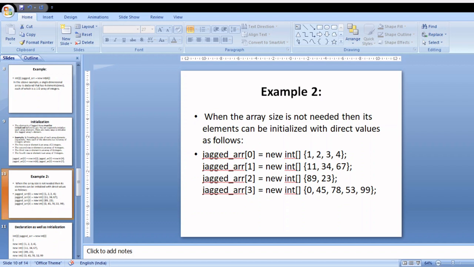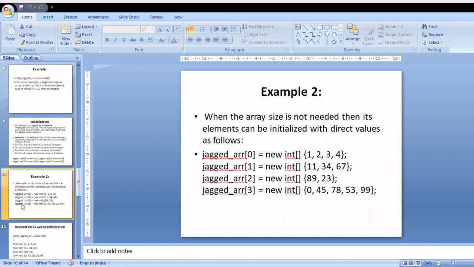In the 0th location there is one value. In the first location there is one value. In the second location there is another single element. But here, at the 0th index position you have this complete set. At the first index position you have this complete set. At the second position this set, and in the third position this set.